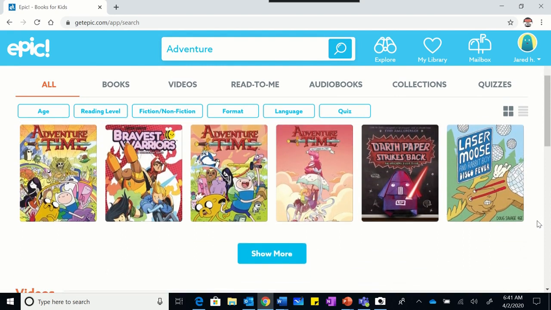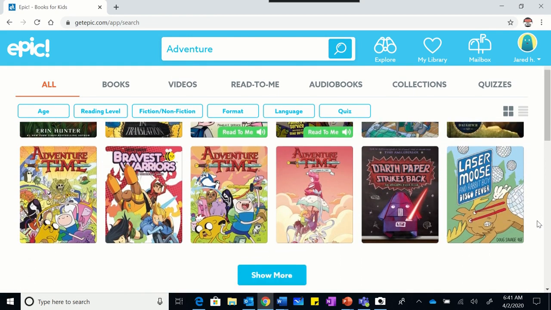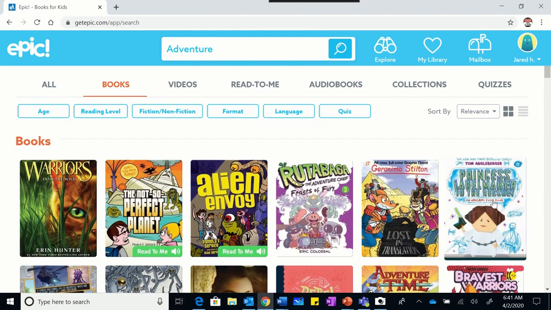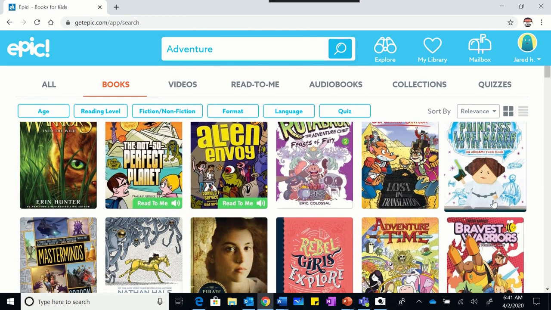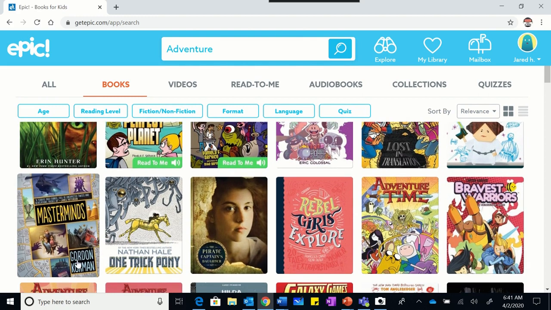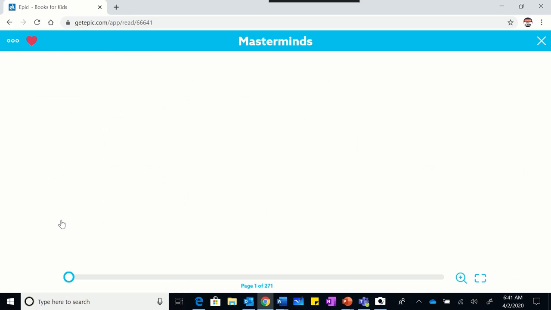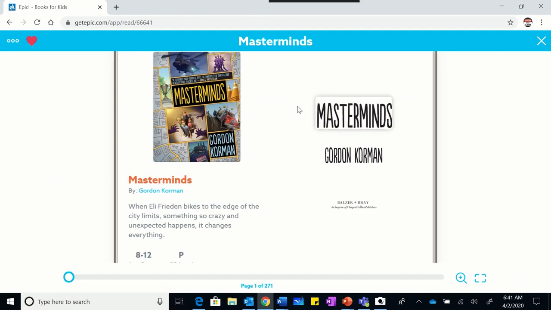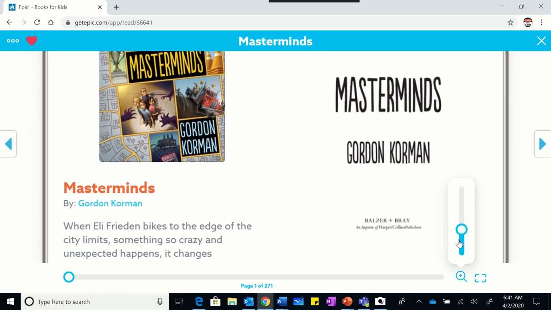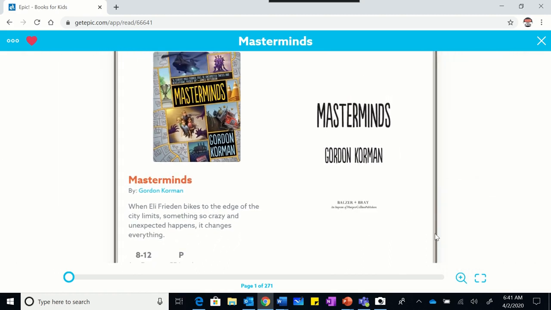Now, how do you start to build a library? I want to see a little more here. You do want to pick chapter books that are appropriate for you. Some of these are harder, some of these are easier. I happen to like Gordon Korman, so when I click on a book, it comes up and you can actually start reading. I can make this magnified. I can back off of that just by sliding the toggle bar there.